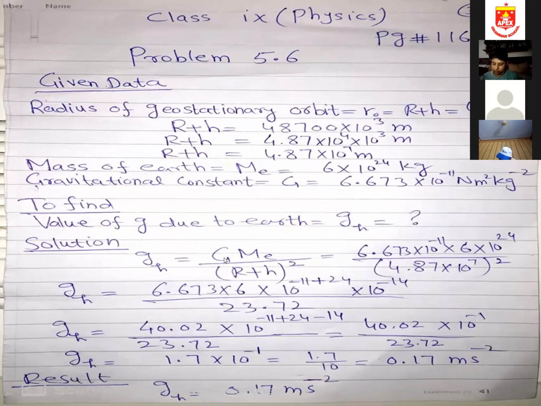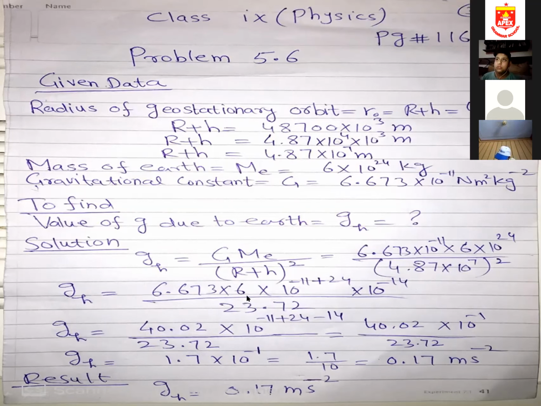So G is 6.673 into 10 to the power minus 11, and the mass of the Earth is 6 into 10 to the power 24. And R plus h is 4.87 into 10 to the power 7. So 4.87 multiplied by 10 to the power 7 whole square, because there is a square over here.